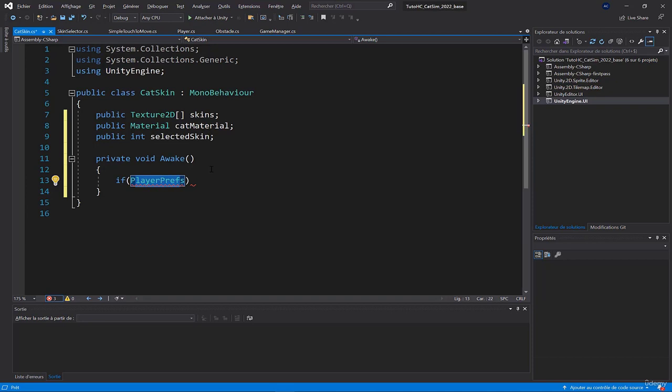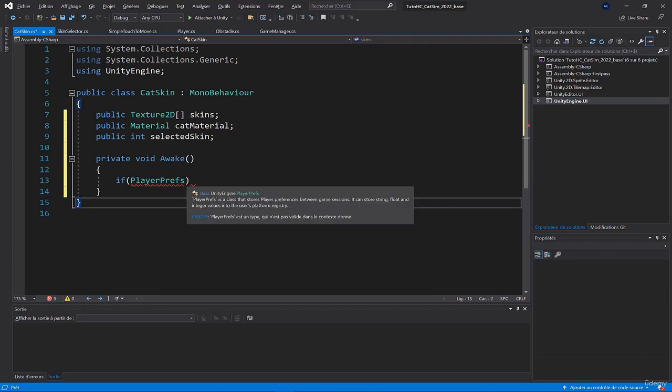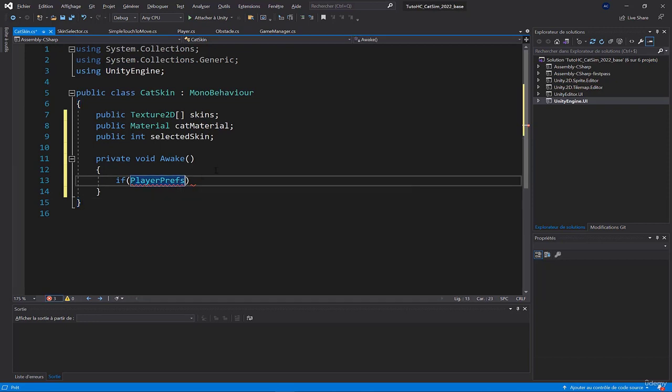It will make a backup in the phone memory. So we write PlayerPrefs.GetInt, GetInt which allows you to retrieve a value, data from the phone. In brackets, it takes as parameter the name of the value you want to retrieve. Here, selected skin.